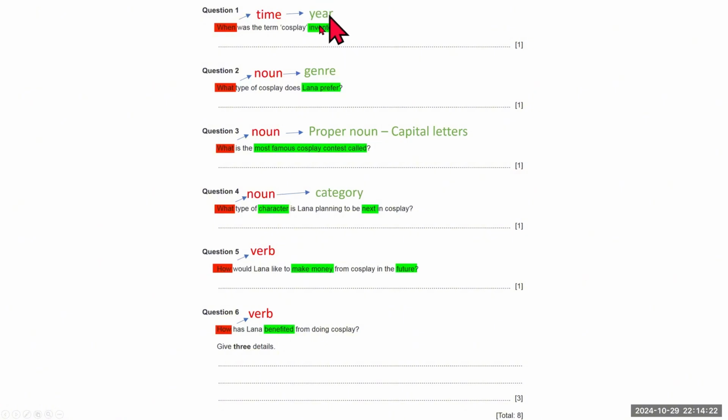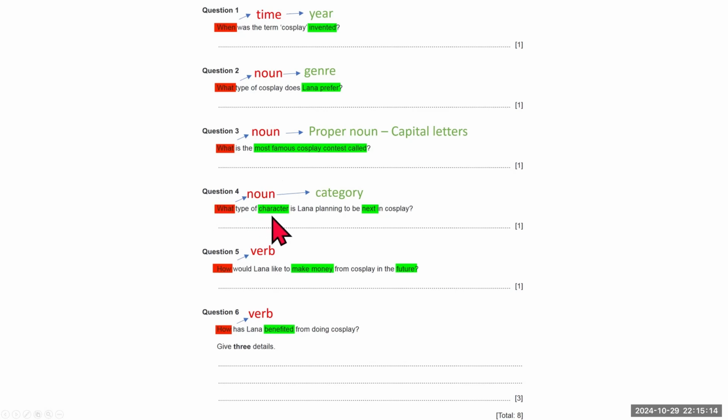So this indicates that I'm probably going to be looking for a year. So these keywords hint at some genre of cosplay that I should be looking for. And in question 3, we have the most famous cosplay contest called. So there's a name for it. So I would be looking for a proper noun. The way to look for proper nouns is to look for capital letters.